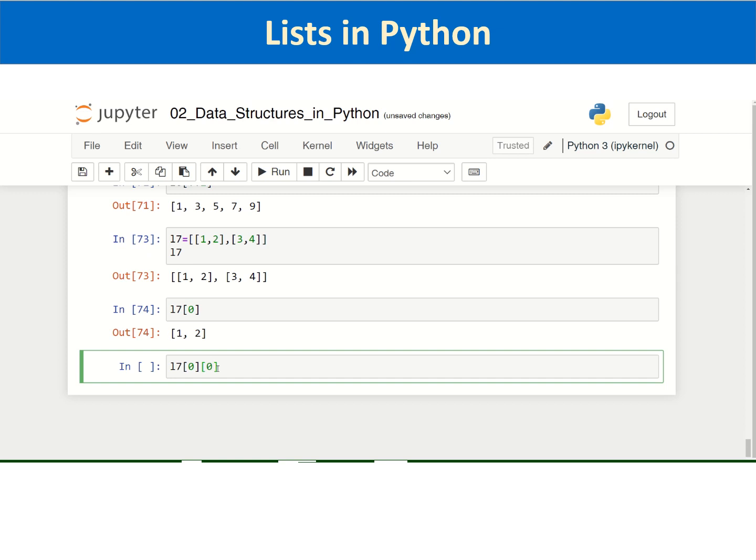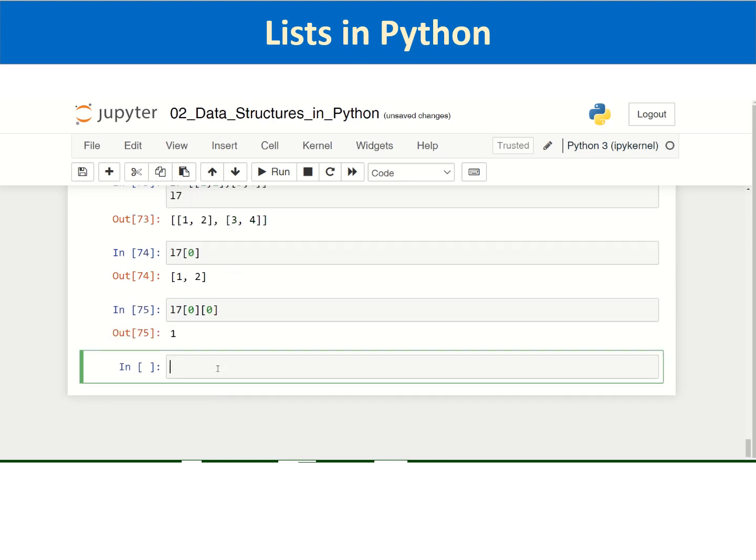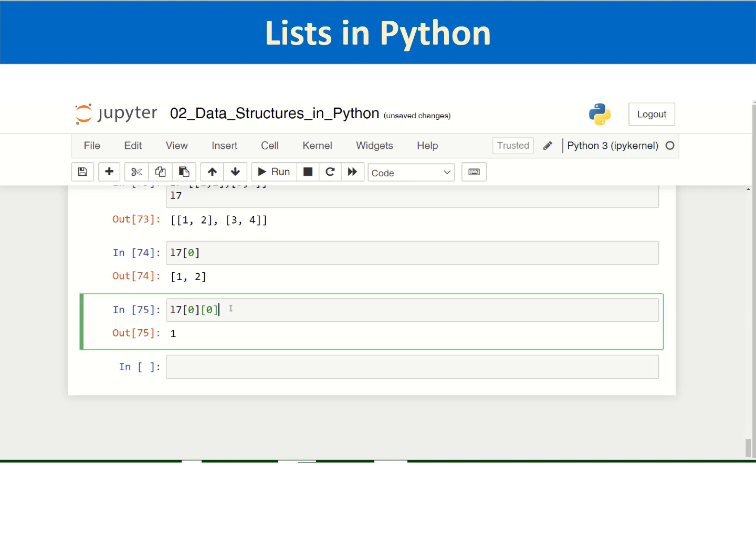It should access the element 1. So you can see it has accessed element 1 this way. That is about nested lists, where such index notation is called double index notation.